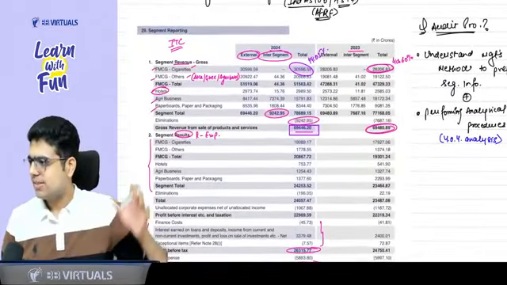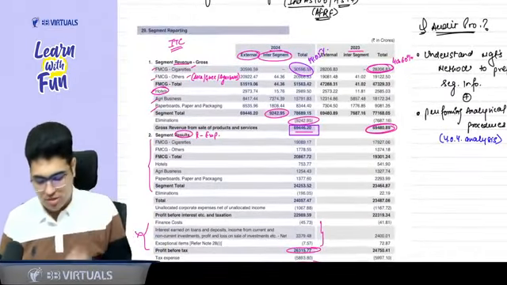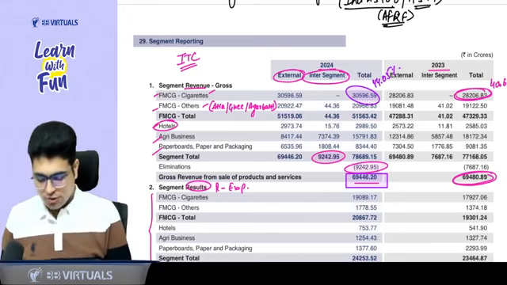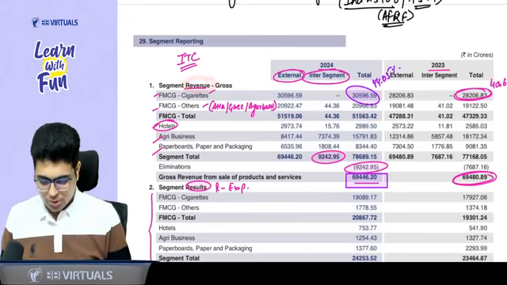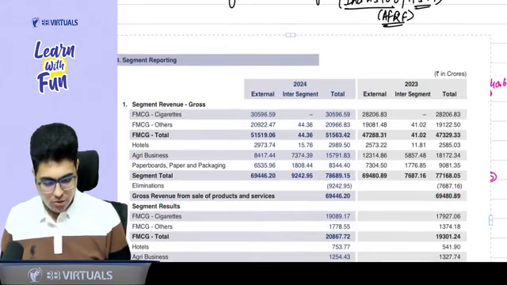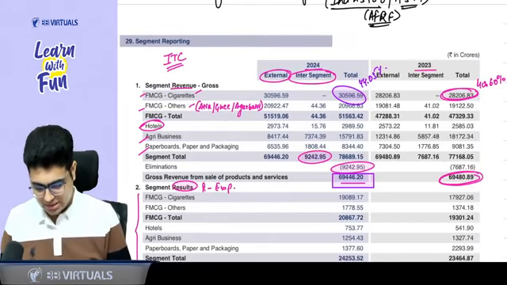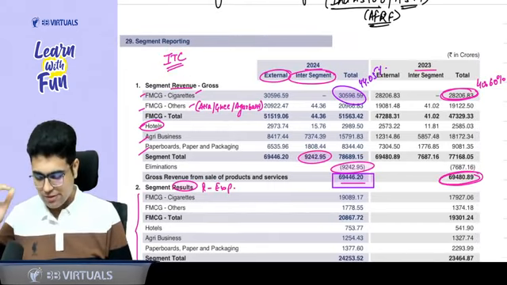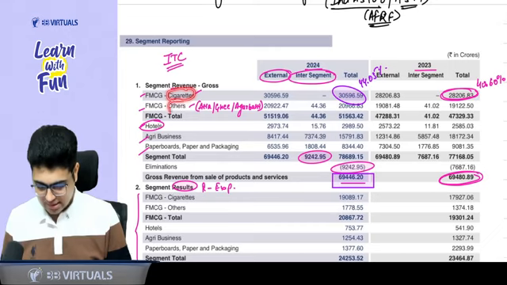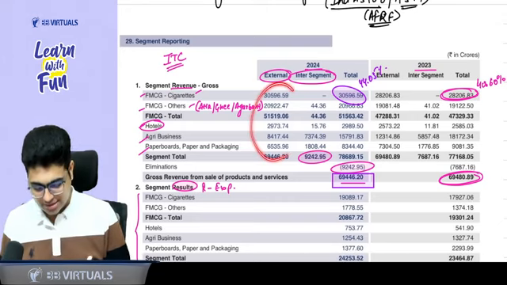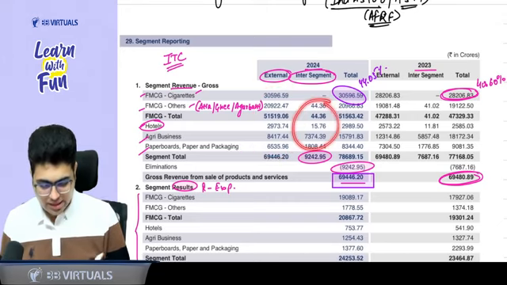Now, sir, this is what segment information looks like. A quick revision of this concept. This you have studied in FR also. So first of all, you show segment wise revenue. Let's take an example of ITC. So there are various segments: cigarettes, others, hotels, agricultural business, paperboard. So you show segment wise revenue, external revenue, internal revenue.